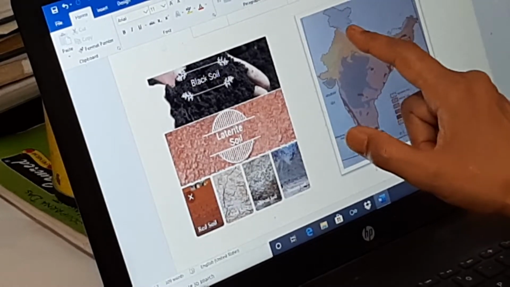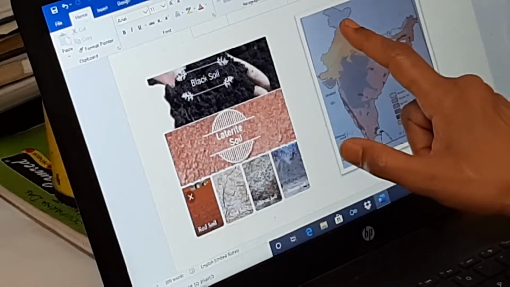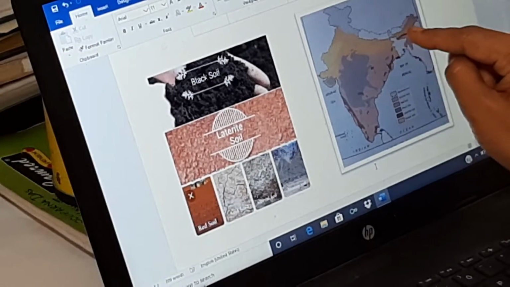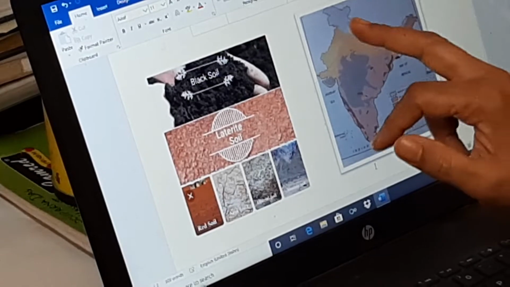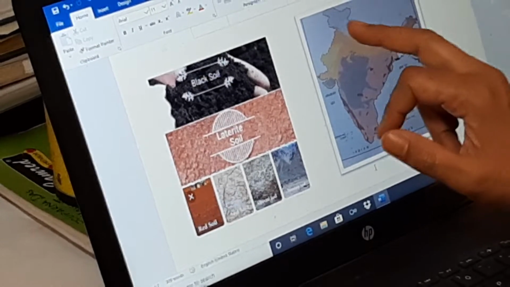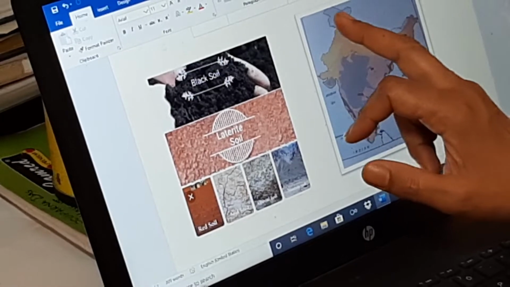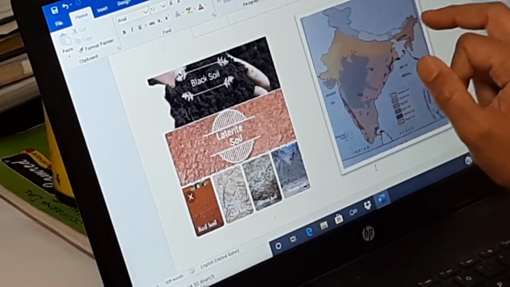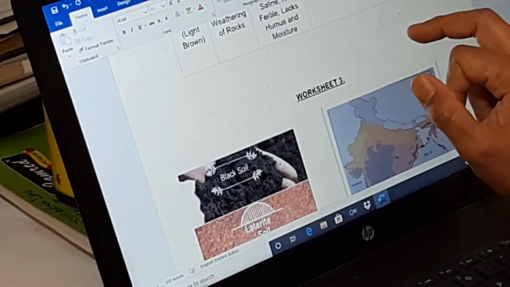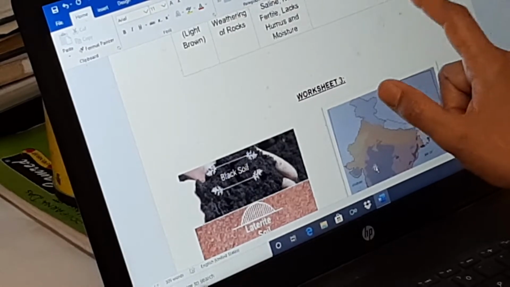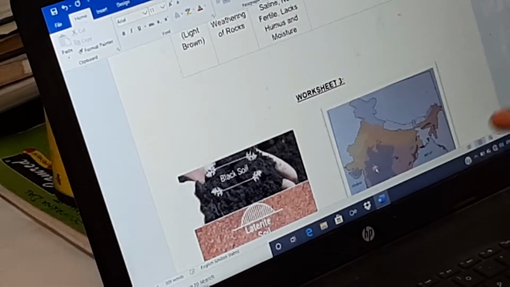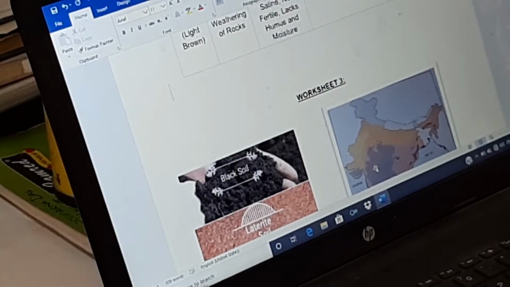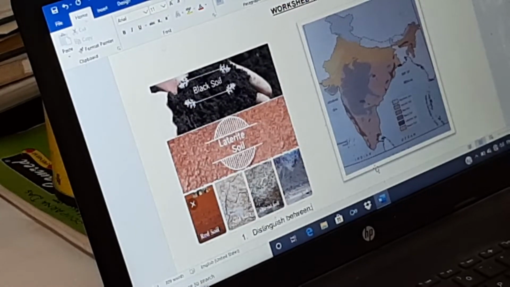Here it is basically Jammu and Kashmir, Uttarakhand, Himachal Pradesh, then comes Sikkim, northern part of West Bengal and northern fringes of Arunachal Pradesh. Now this Leh Ladakh region is also there, though it has been divided into a different state. I am just saying this area as one because I don't have the current map. So this is the entire part of the mountain where the mountain soil is found.